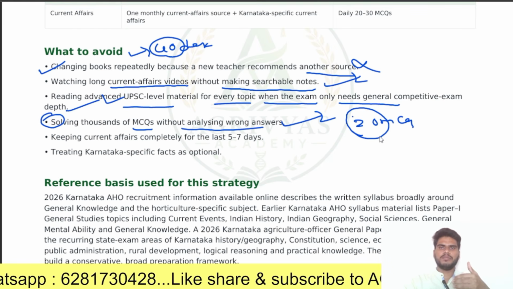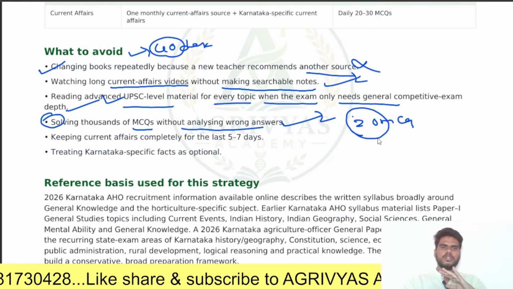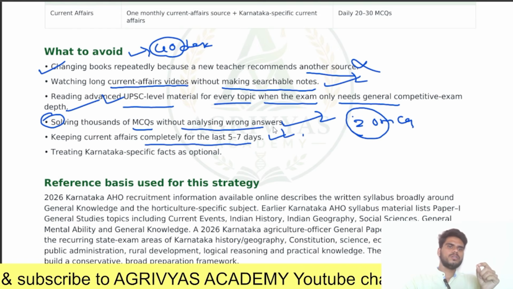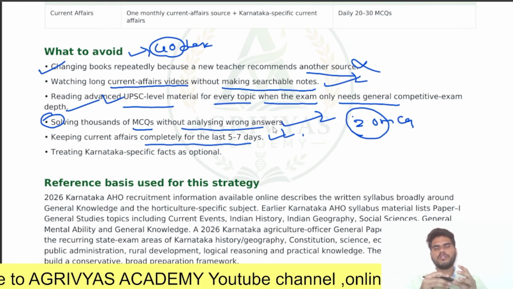Like this, you should analyze the MCQ. It is very, very important for any competitive exam. Next, keep the current affairs completely for the last 5 to 7 days. So in the last 5 to 7 days, don't go for the current affairs.